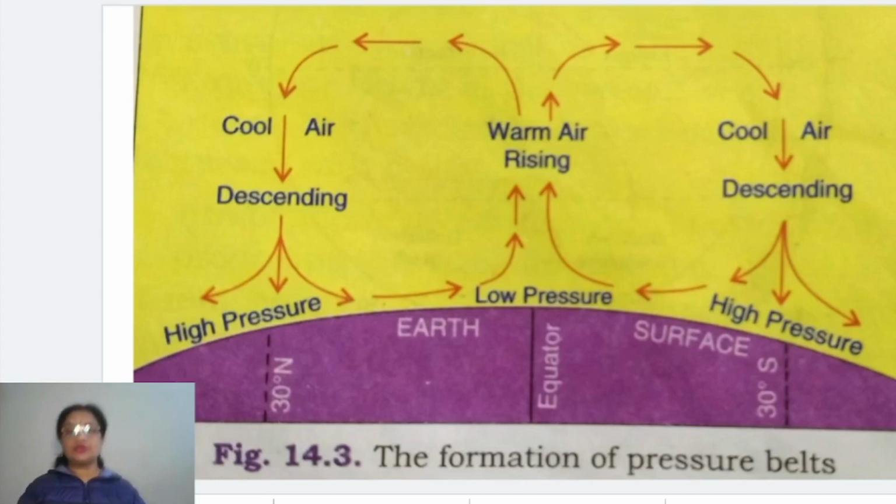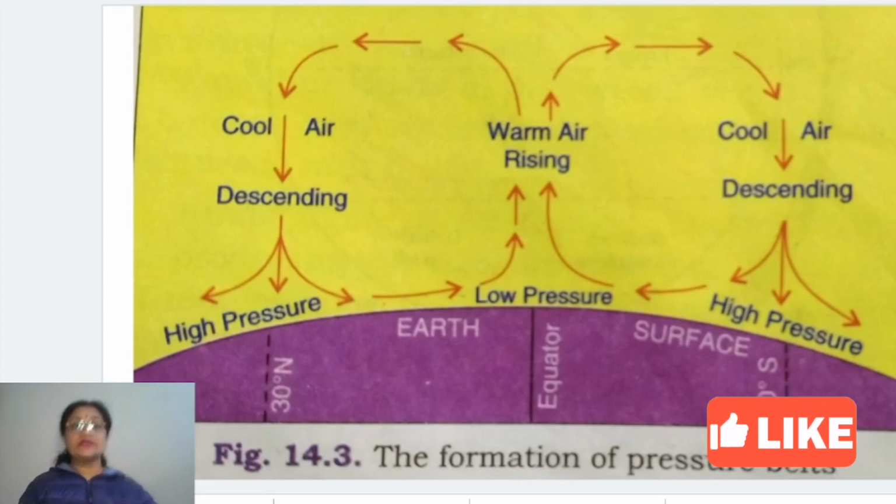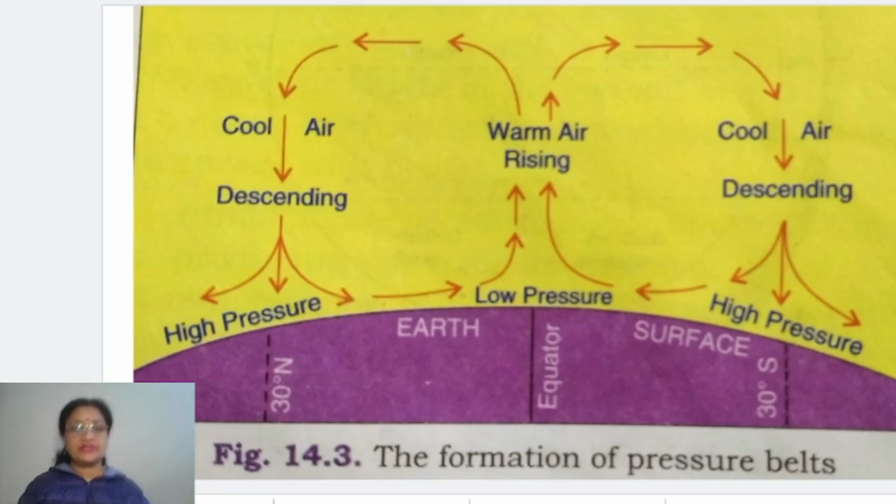First of all children, you should understand one thing. What is the basic reason behind the formation of atmospheric pressure? The most important reason is the variation in temperature conditions. When we talk about the different pressure belts, two extreme conditions we can easily find. One is very hot, close to the equatorial region, and one is very cold, over the poles. Over the equatorial region, throughout the year, the temperatures are very high.